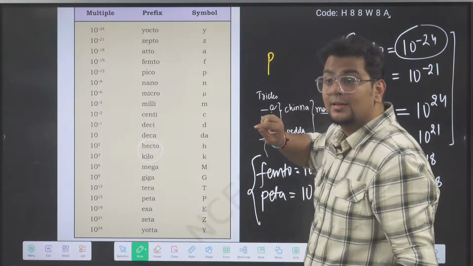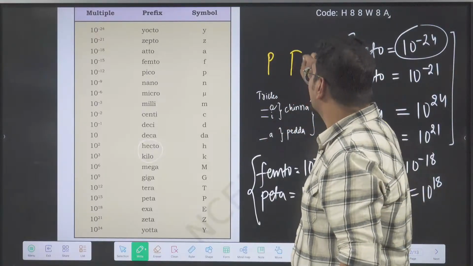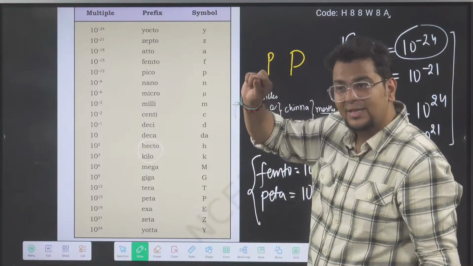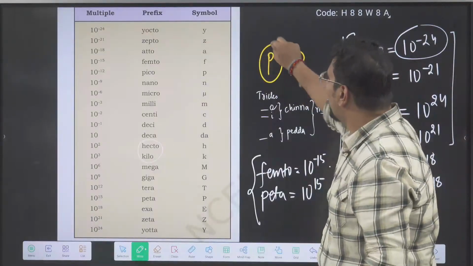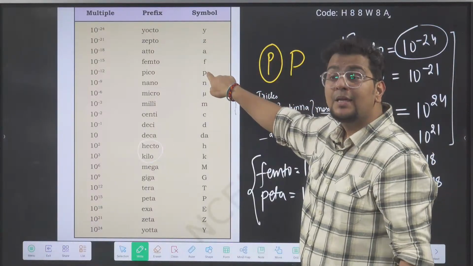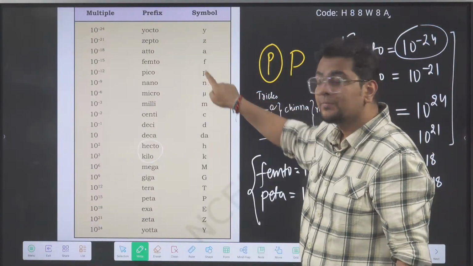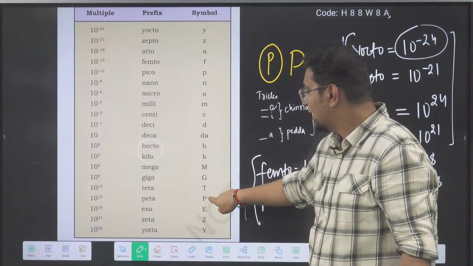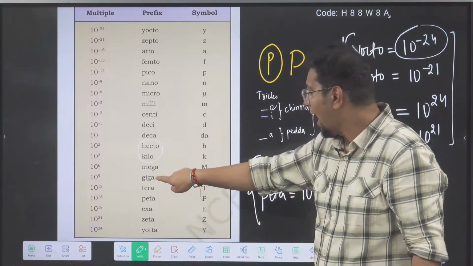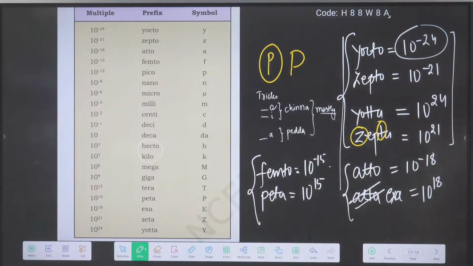One more thing. Small and capital difference will be there. Small pico, big peta. Clear bhaiya? Understood?